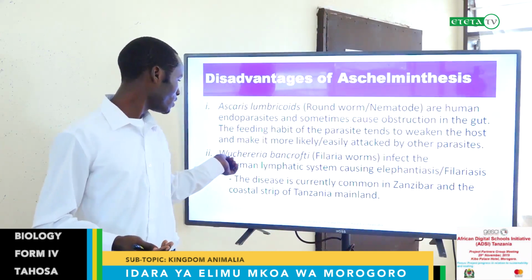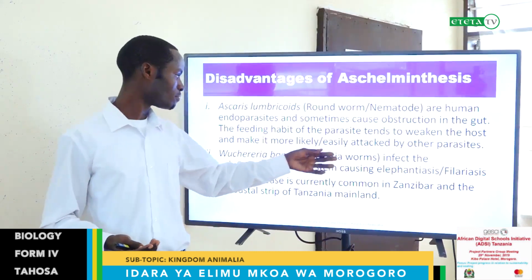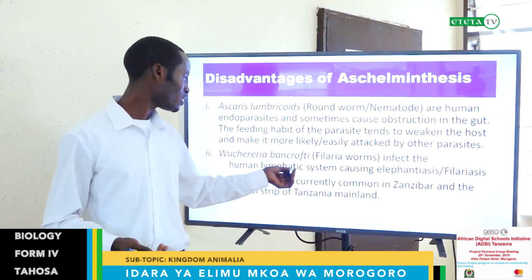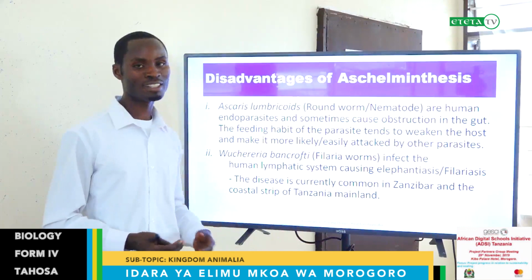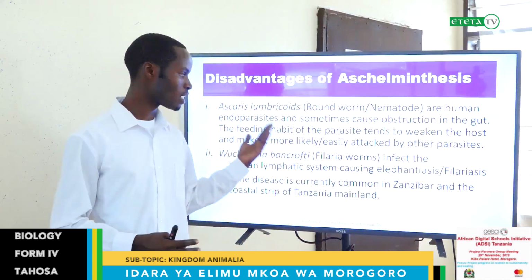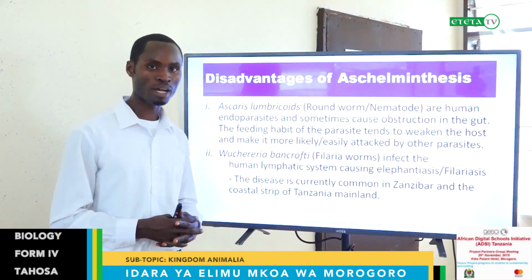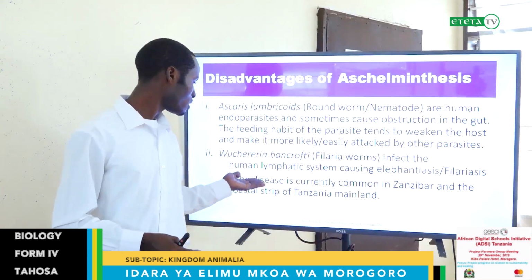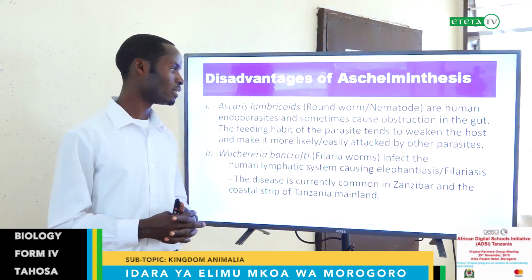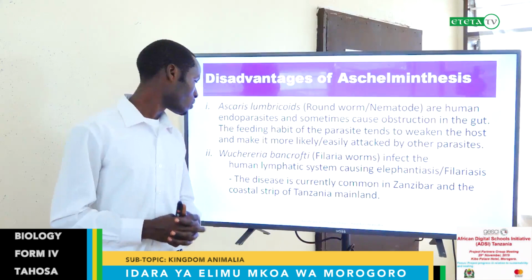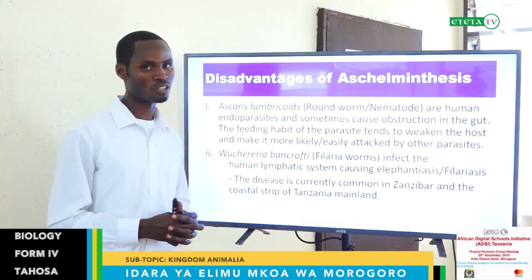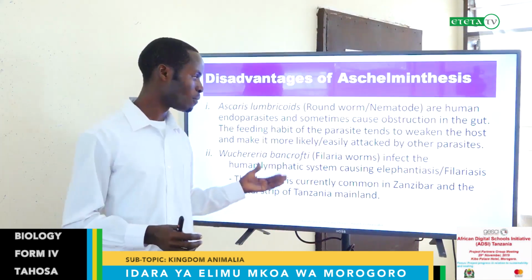The second disadvantage: Wuchereria bancrofti, filarial worms, infect the human lymphatic system, causing elephantiasis. Elephantiasis, as we said, is swelling of some parts of the body. And this disease is currently common in Zanzibar and the coastal region of Tanzania mainland.